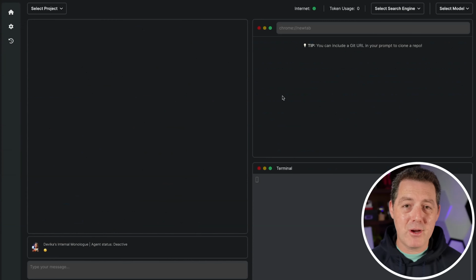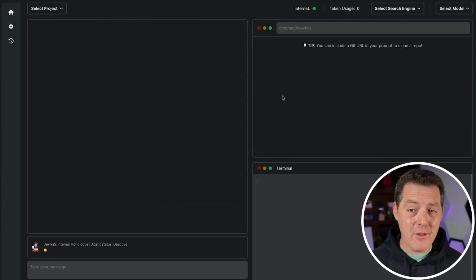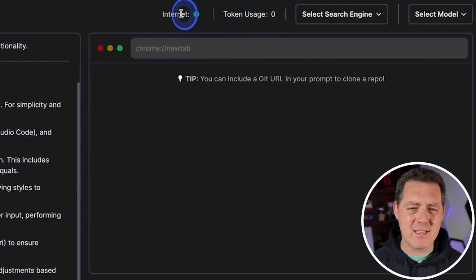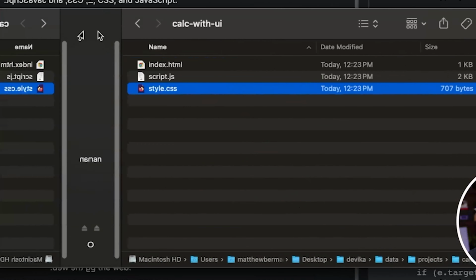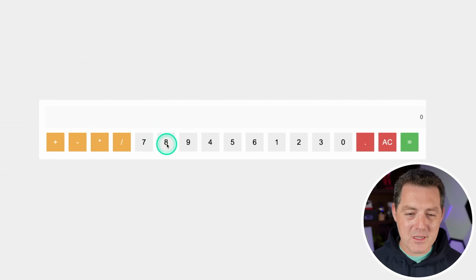Devika's UI bears a strong resemblance to that of OpenDevin, including similar features like a chat/planner, search engine/browser, and a terminal. It also allows users to select their preferred search engine or model, supporting all major AI APIs and local Ollama models. It gives internet connection status as well as a token meter. The critical question, of course, is its functionality. Devika successfully executed a simple game of life program without a hitch, and a calculator app with a zero-shot prompt.